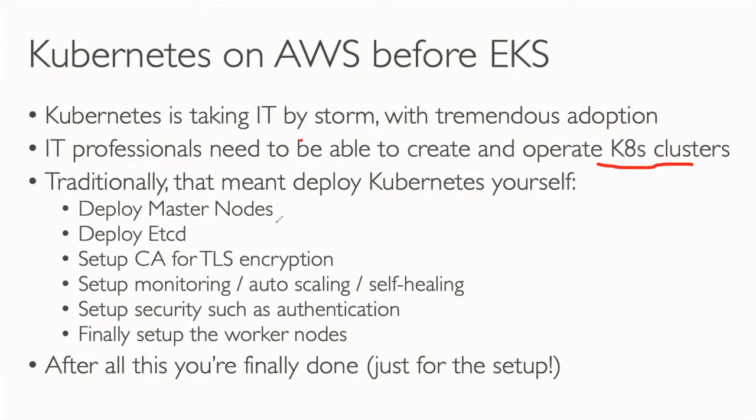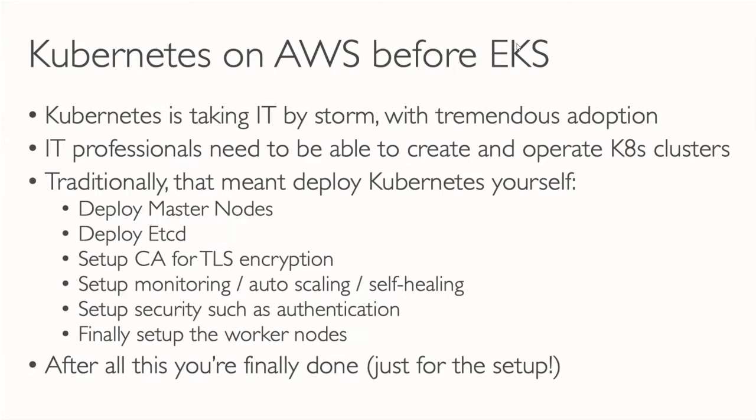Traditionally, to deploy Kubernetes, I will later show you a couple of manual ways. You need to create a master, create etcd, and set up the certificates and auto scaling. Everything you need to set up manually. And finally, you need to ensure the worker nodes are also part of it.